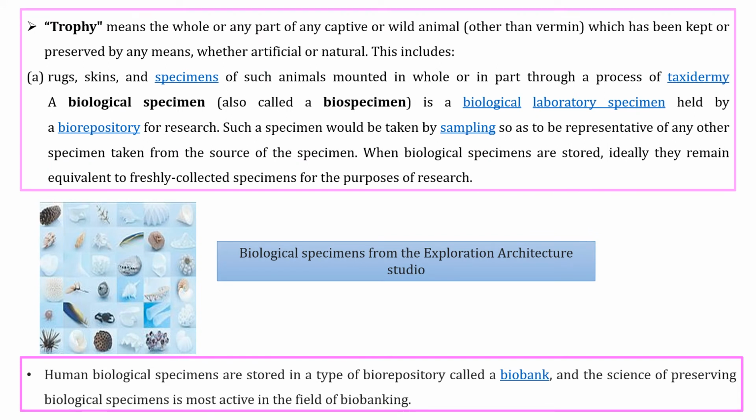Next is trophy. A trophy here is the whole or any part of any captive or wild animal preserved by any means, whether artificial or natural. Here I can give examples of shells or other things which we can preserve, and that can be used as a biological specimen for exhibitions, or in labs or for other scientific purposes.